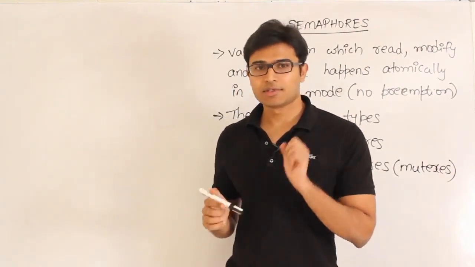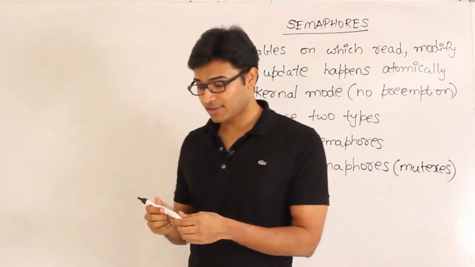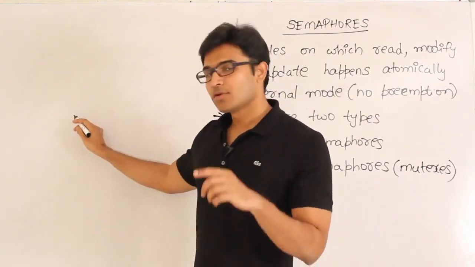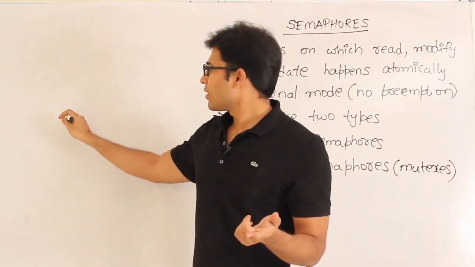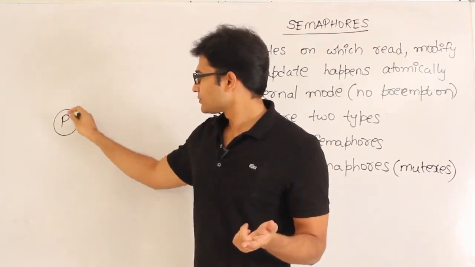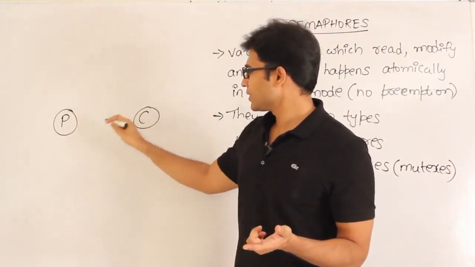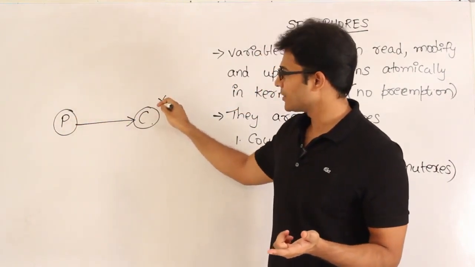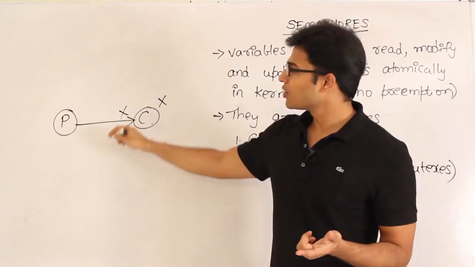See, this concept is simple. Okay, let me not use my hands, I'll just write it down and explain. Let's go to the producer consumer problem. If there is a producer and a consumer, and the producer is directly giving a wake up signal to the consumer, and the consumer is not sleeping, then this wake up signal is going to be lost.